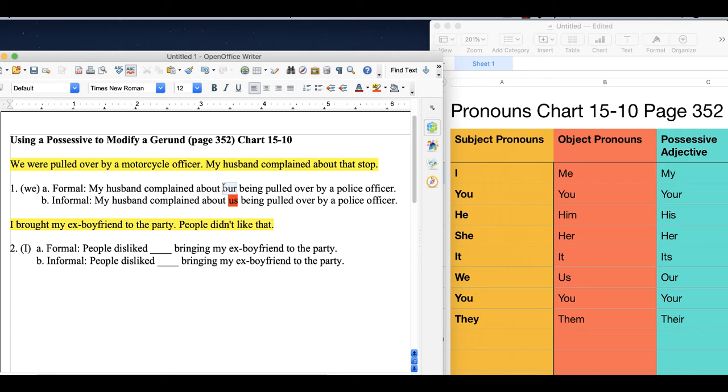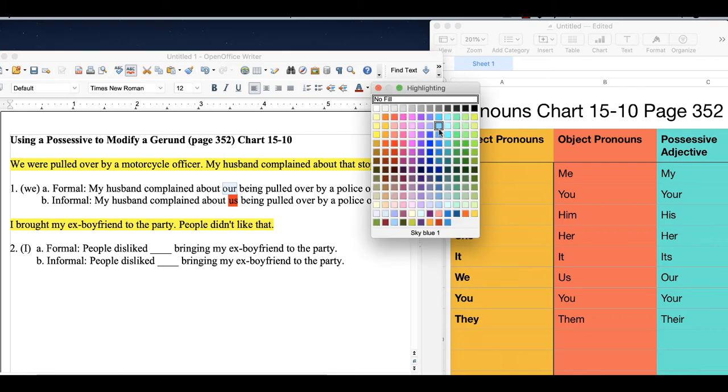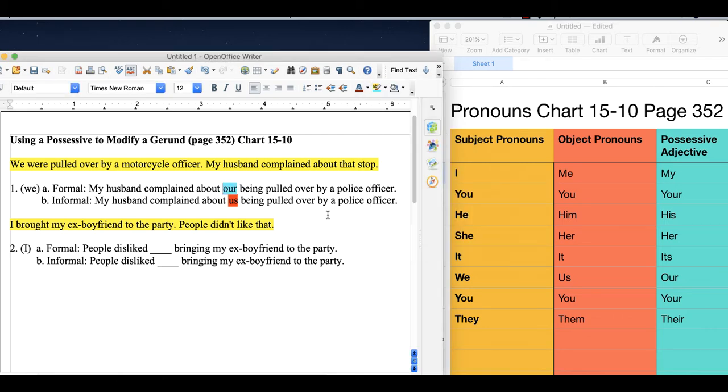And I'll put this in blue, just so we can see that a little bit better and how that should be. So it follows the chart, right? So even though the informal is grammatically incorrect because we are not the object, the event is the object, it's just what native speakers do. We just use this in an informal way.